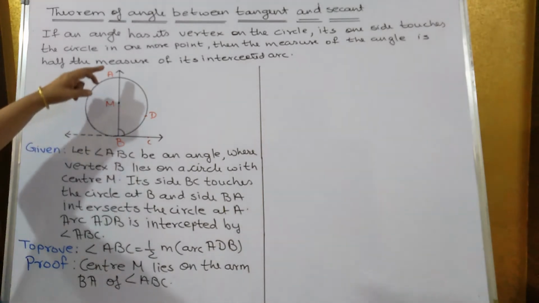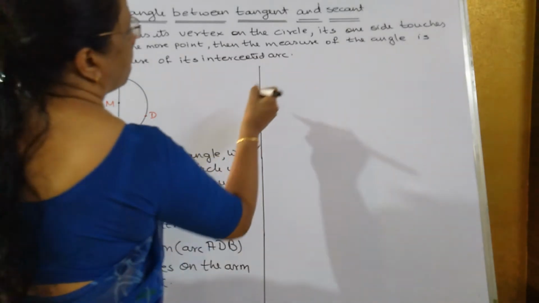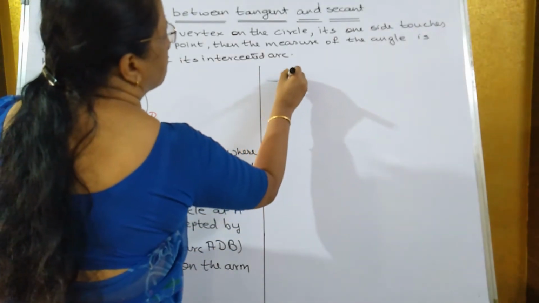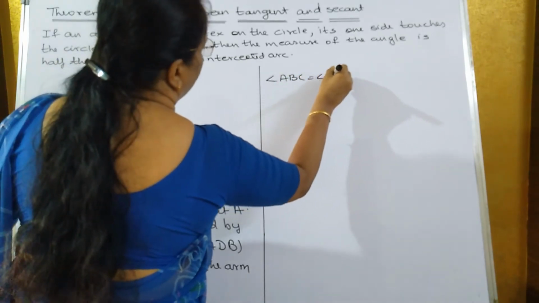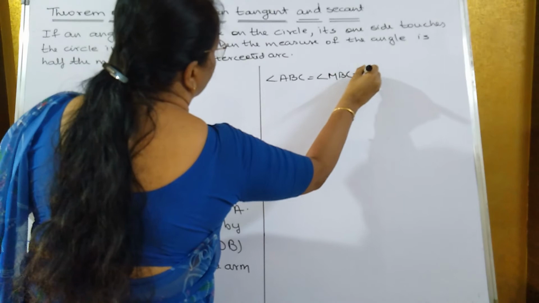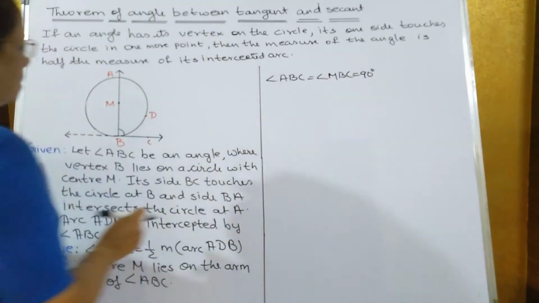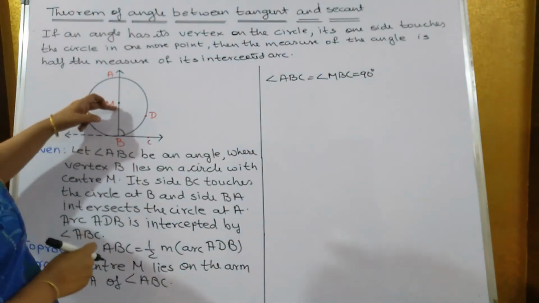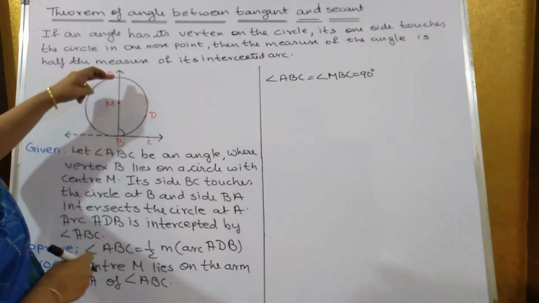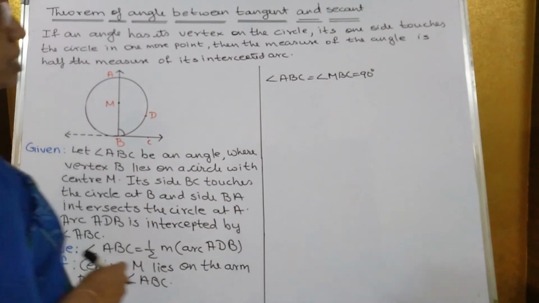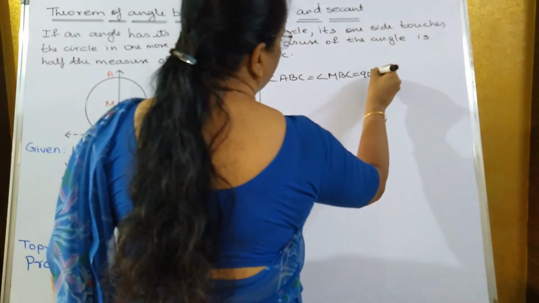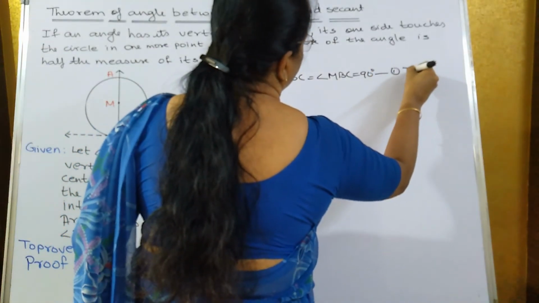Now angle ABC is equal to angle MBC, that is equal to 90 degrees. Why? Because this is a tangent and MB is the radius. So angle ABC or angle MBC is equal to 90 degrees. Reason, what you'll write, let this be 1: tangent theorem.